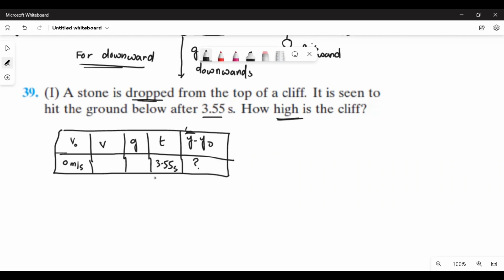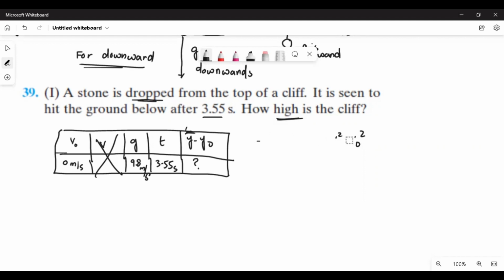G is going down with 9.8 meter per square second. So V is not here. So when V is not here, it is the second equation of motion. 2g(y minus y naught) is equal to V squared minus V naught squared. So 2 into 9.8. Sorry, I just made a mistake. This equation is not applicable. This is the third. I want to use the second one.